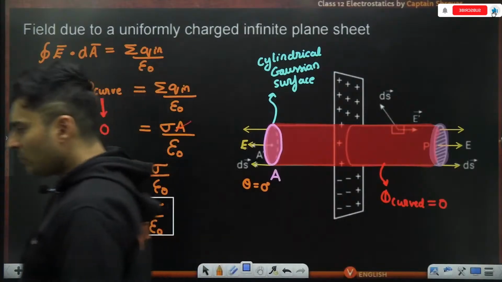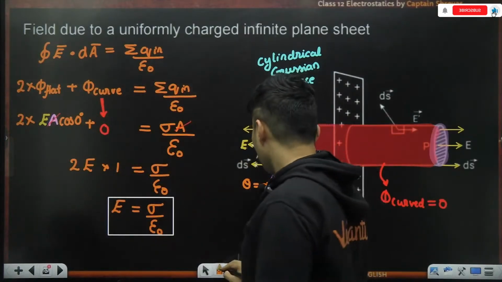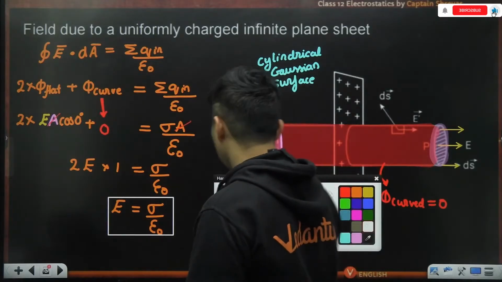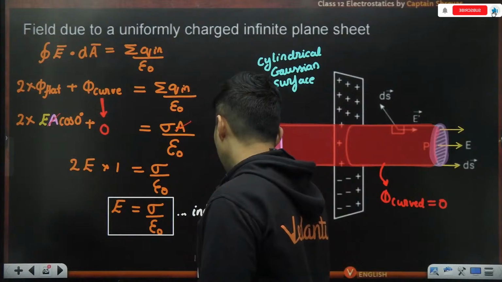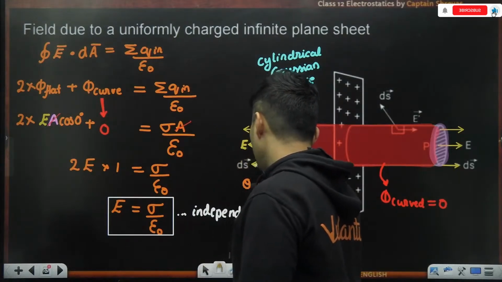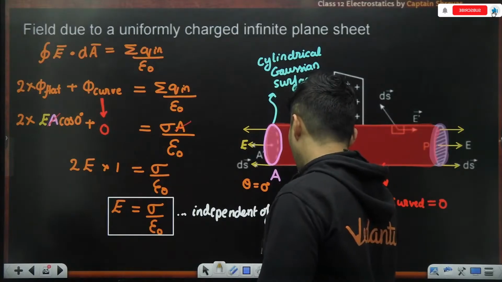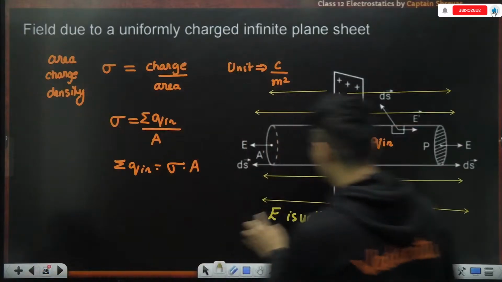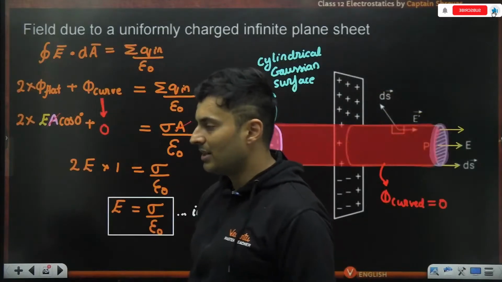Clear? Very important. And as you can see, it is independent of the distance. So it is uniform as predicted. The strength will not become less or more.